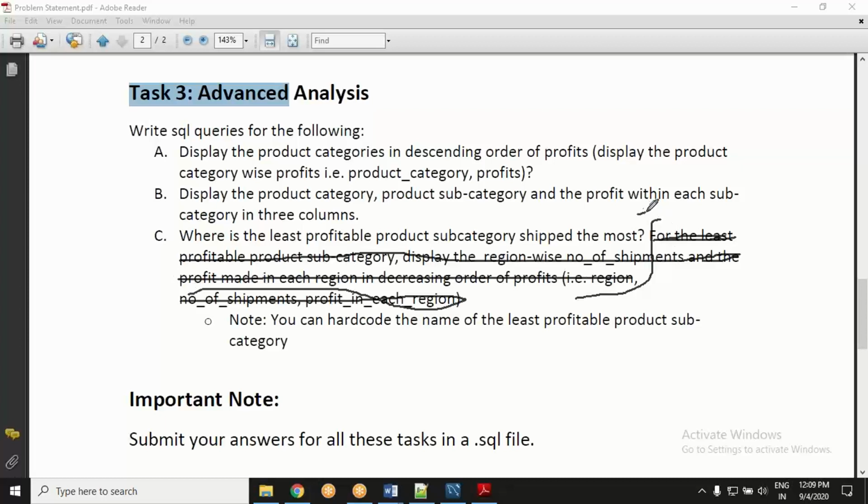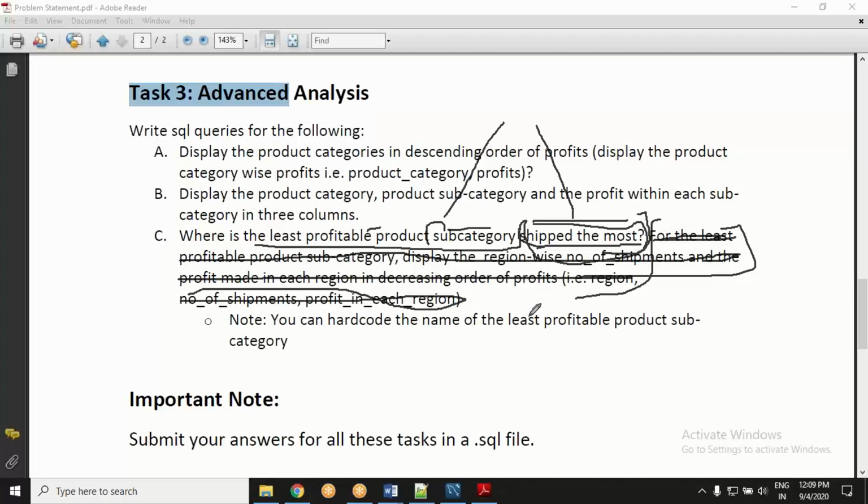What this question is asking is: what is the least profitable category, subcategory, and where it is shipped the most. So you have to come up with only 2 things, rest you don't have to worry about. What is this product subcategory which is least profitable, and what is the location to which it is shipped the maximum number of times?